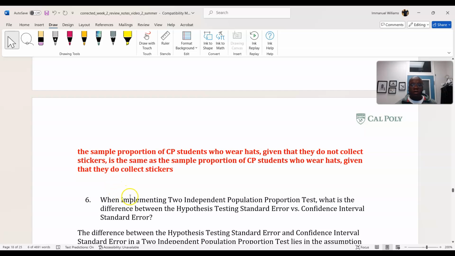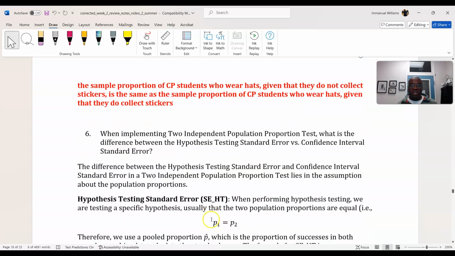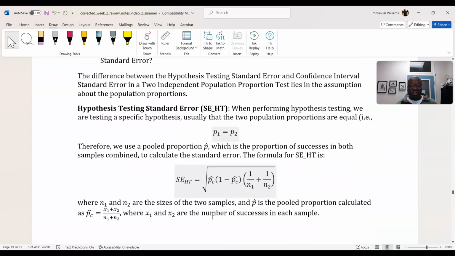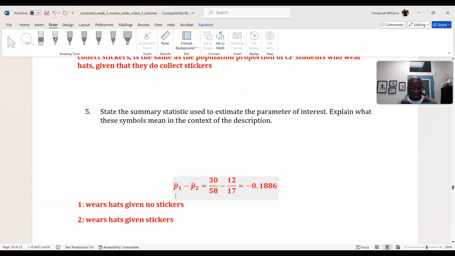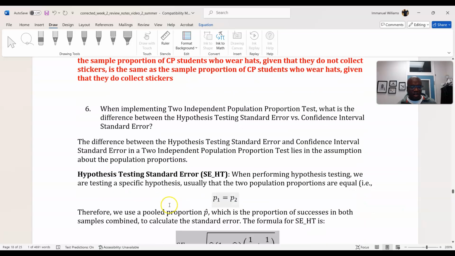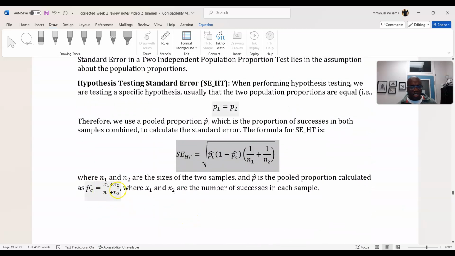So when implementing two independent population proportion tests, what is the difference between the hypothesis testing standard error versus the confidence interval standard error? I'll let you read this on your own, but the equations are a tad bit different. For hypothesis testing, you're pooling your proportion, looking at the number of successes for both groups divided by the total sample size. So you're going to add 30 plus 12 divided by 75. That's going to be your pooled proportion, PC.